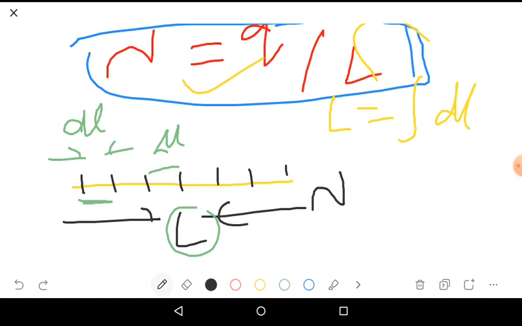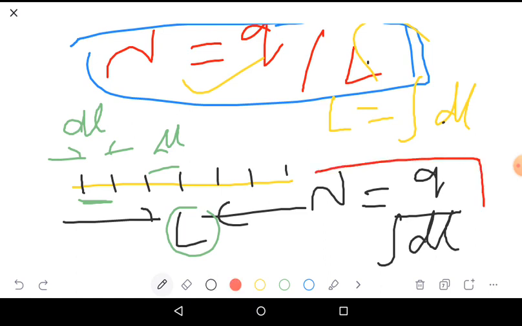Then lambda equals q, charge, divided by L. Instead of L, I will substitute integral dl. This is linear integration in terms of length. So lambda equals q divided by integral dl.